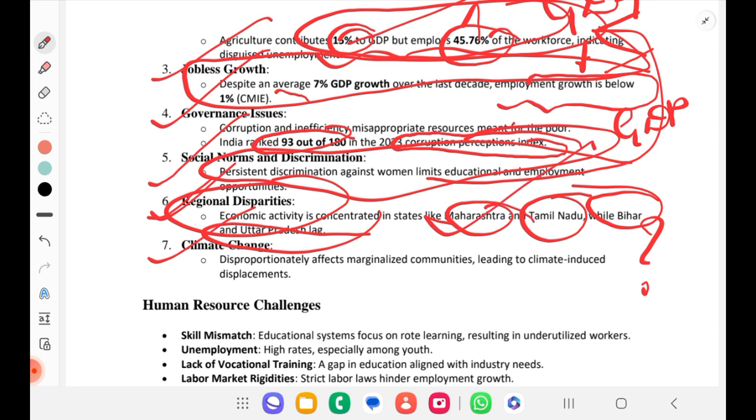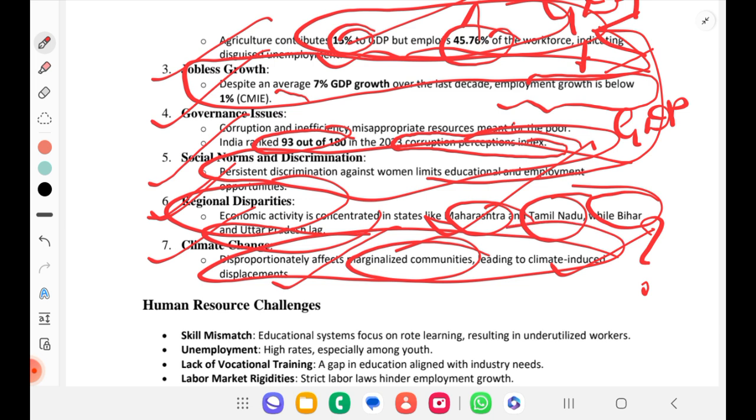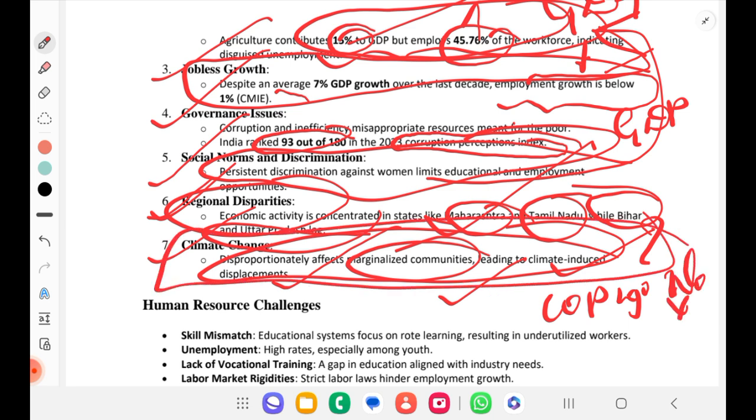Okay. So climate change disproportionately affects marginalized communities, leading to climate-induced displacements. This we can say directly from here, or we are going to have COP29 in the month of November, right? Again, we'll be getting some data points from there. You can add. Why I am saying this is because this is for the perspective of Mains. When it comes to Mains, data points and recent incidents are very, very important.